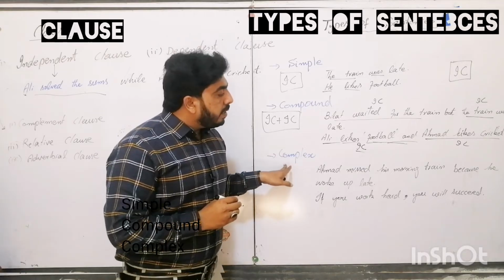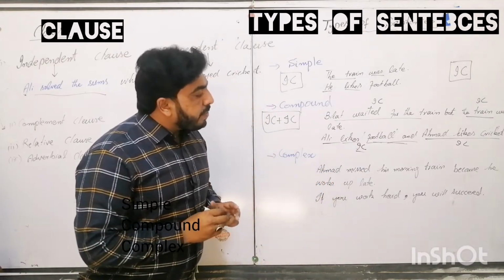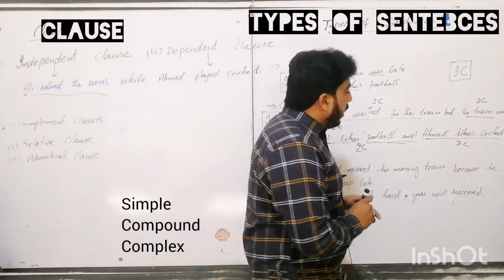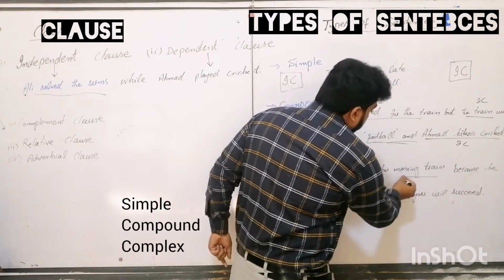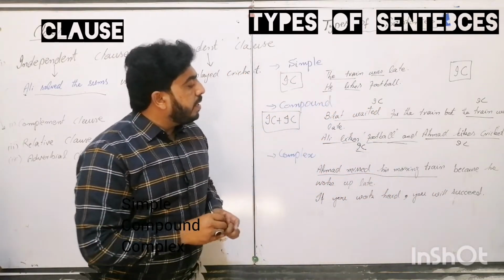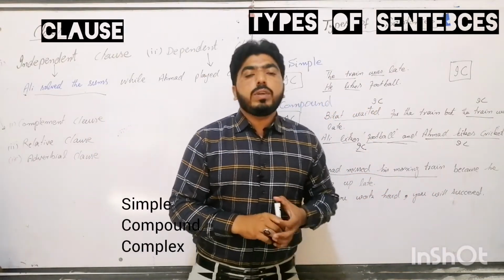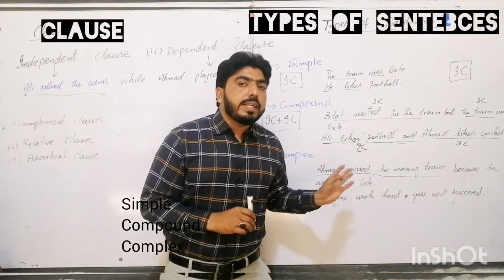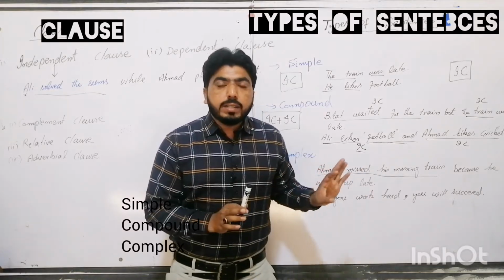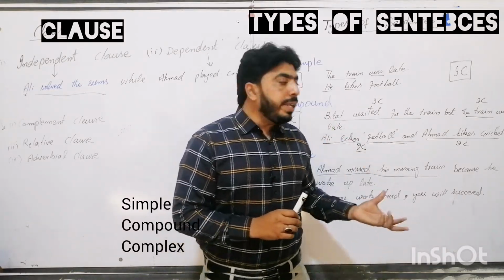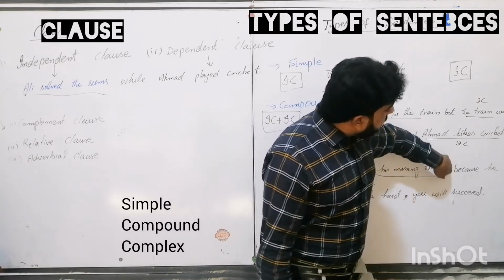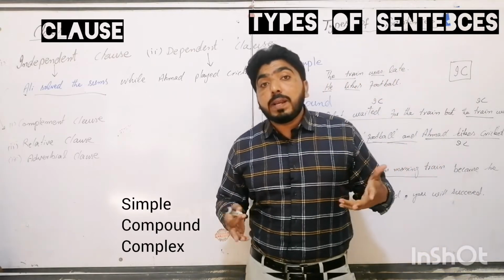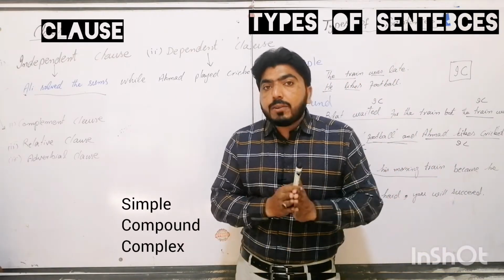And complex, here you see: Ahmad missed his morning train because he woke up late. If you look at this one, Ahmad missed his morning train, it is meaningful. We don't need to connect this sentence with the other part because it is self-sufficient, it is giving meaning. But if you see this sentence, because he woke up late, then what happened? Meanings are not clear.